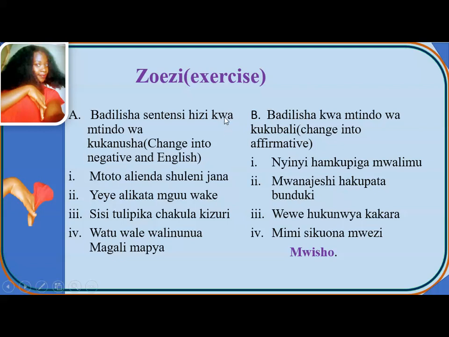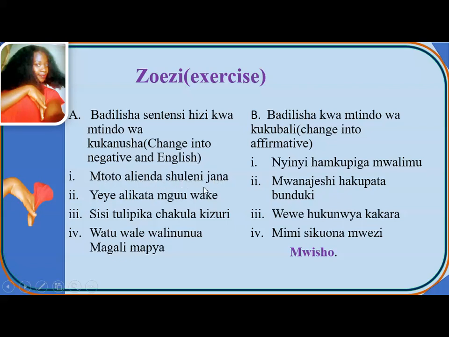So we have zoezi, exercise. We have A, badilisha sentensi hizi kwa mtindo wa kukanusha. Change into negative form and remember to put in English. Number 1, Roman 1, mtoto alienda shuleni jana.